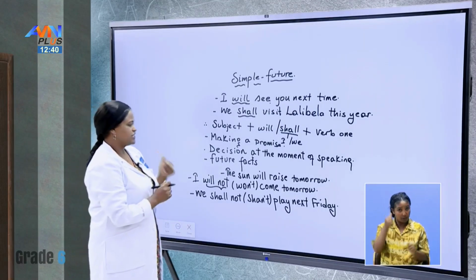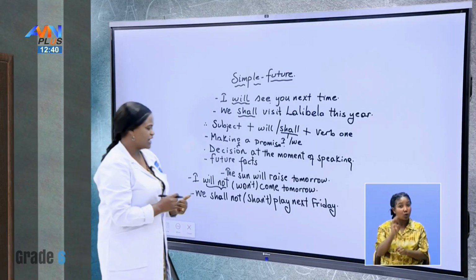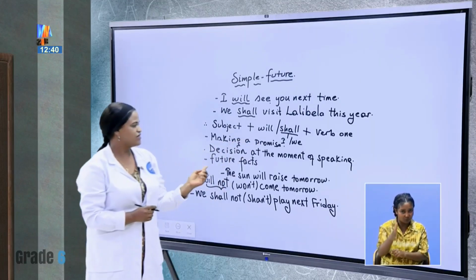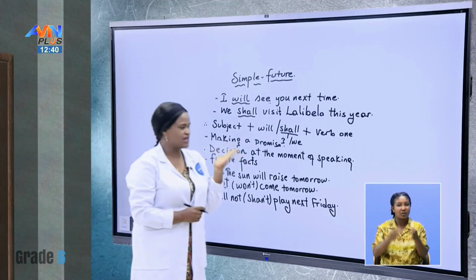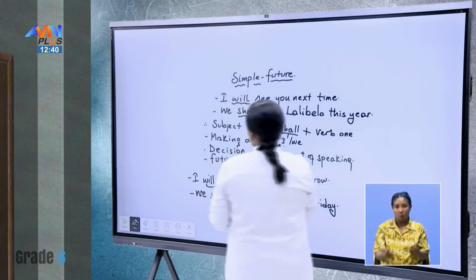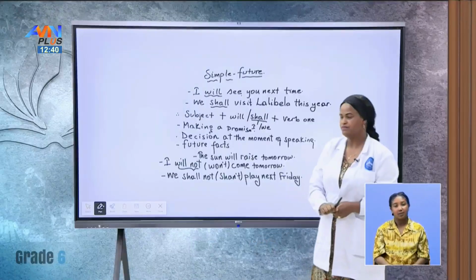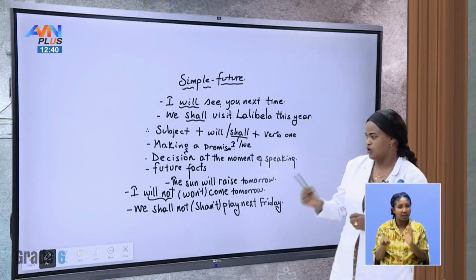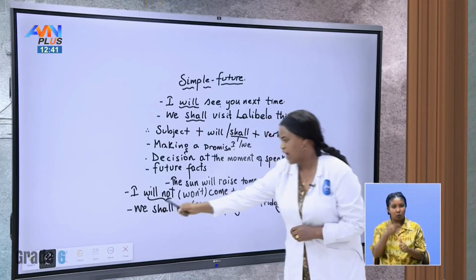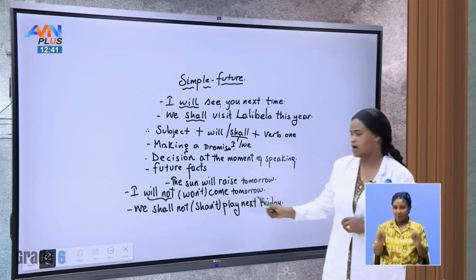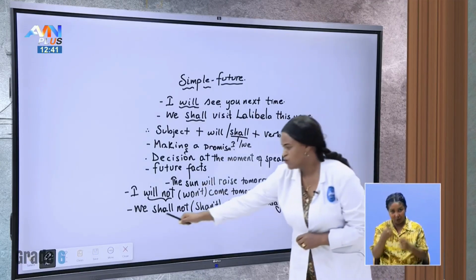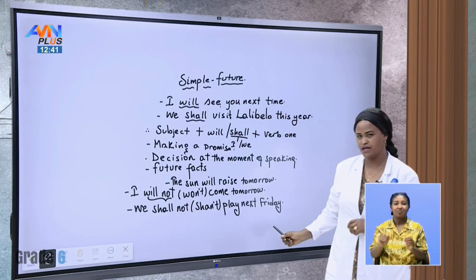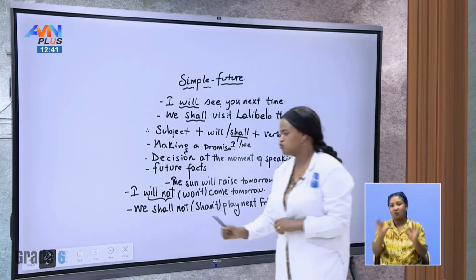Remember, the task of using will and shall is one, to make what? A promise for the future. Another one, to express decisions that are made at the moment of speaking and for future facts, right? And the other case is how to make them negative. On the first one, we say what? I will not or I won't come tomorrow. And we shall not or we shan't play next Friday. Now let's come up how to make it negative.